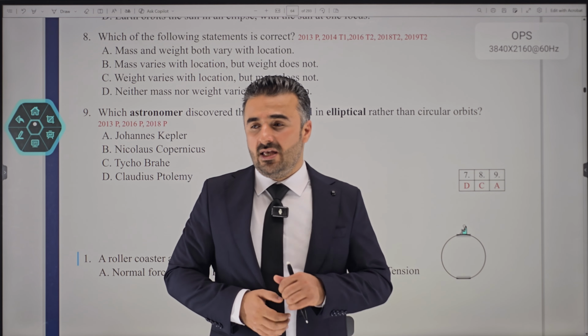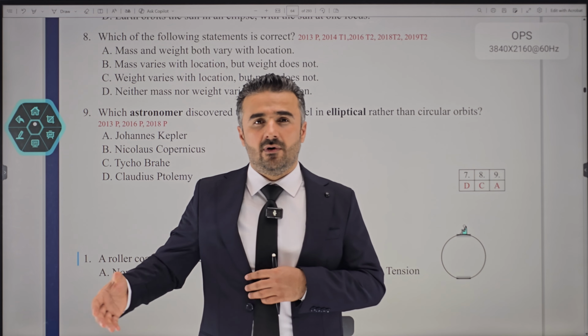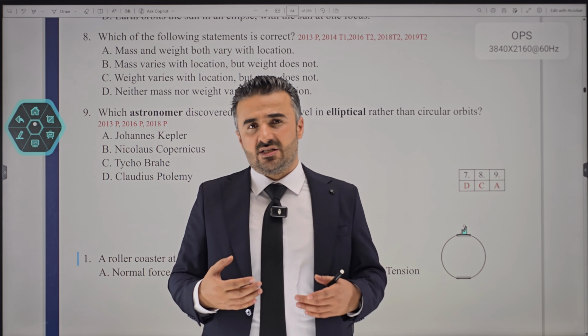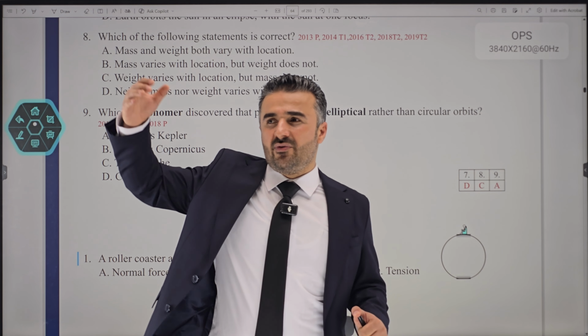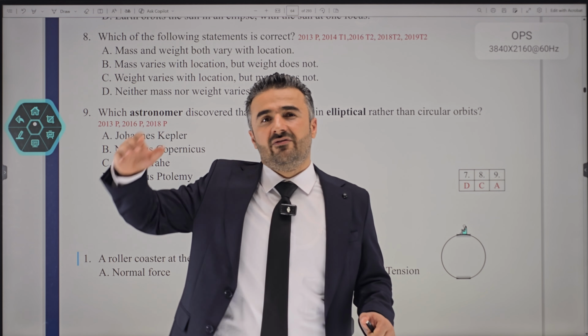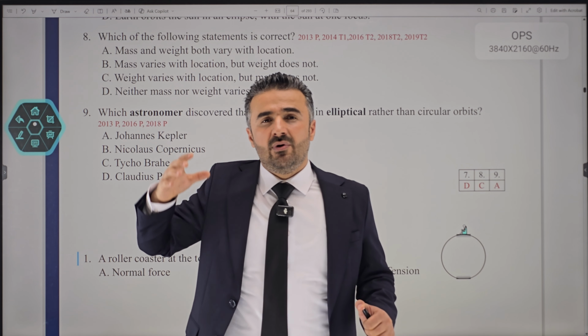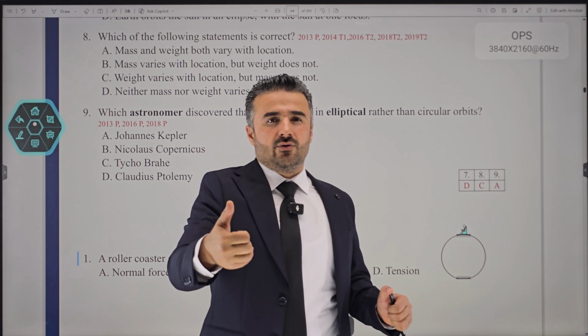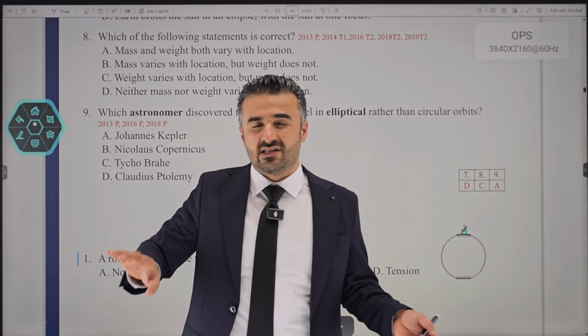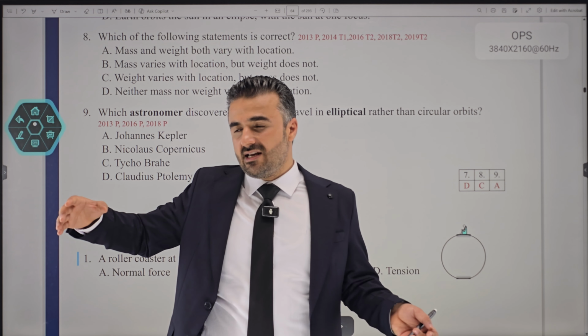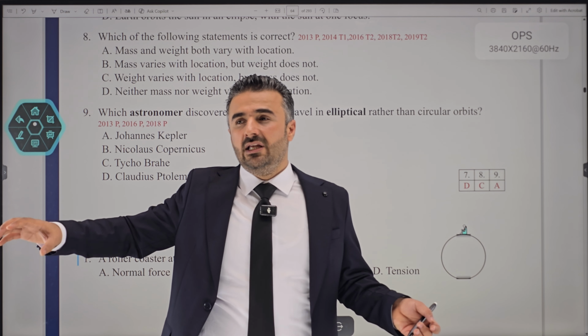Your mass would be how many particles, atoms, and molecules make you as a person. That would be your mass. And no matter where you go, to the top of a mountain, to the bottom of a well, or even on the moon, how many particles make you, yourself, does not change. So we'll say mass will never change, because that is the amount of particles in an object.